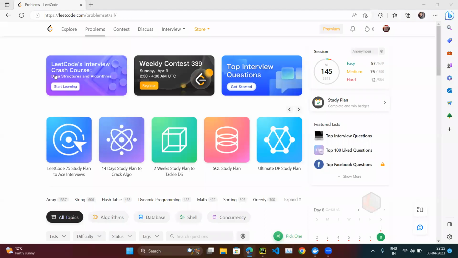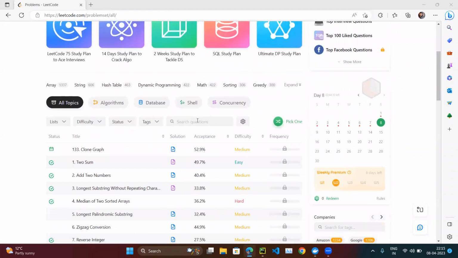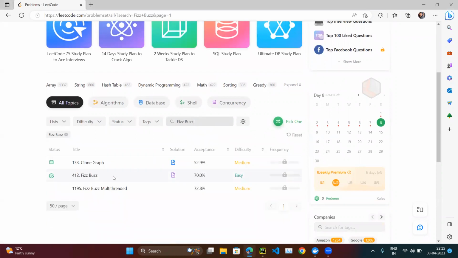Okay, so let's try the next coding exercise. Open leetcode.com and go to the problems tab. If you scroll down in the search question, search Fizz Buzz and hit enter. There is question number 412 and it comes under the easy category. So let's open it.